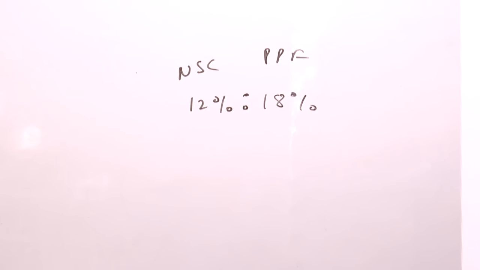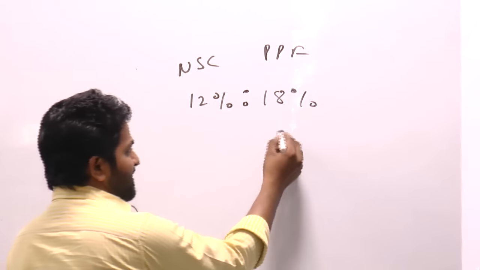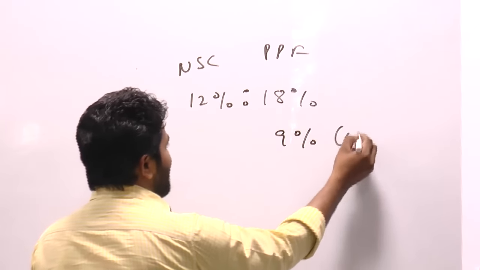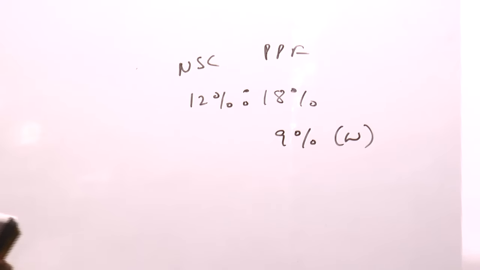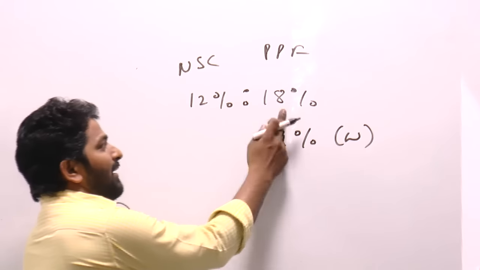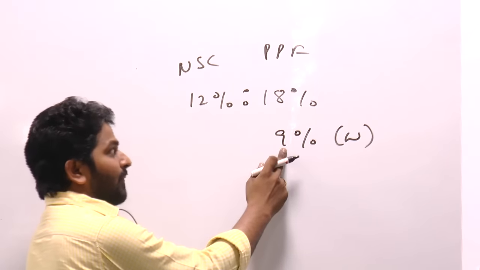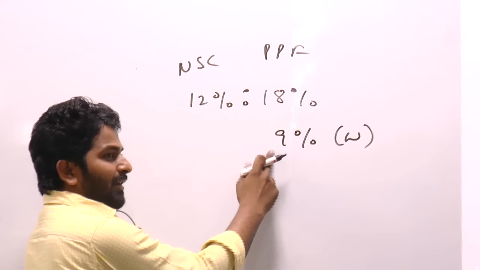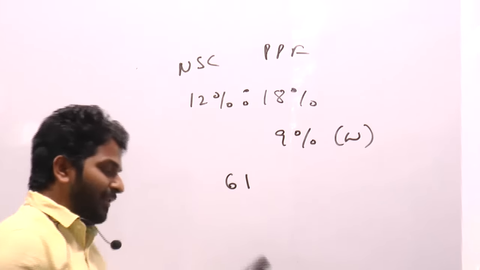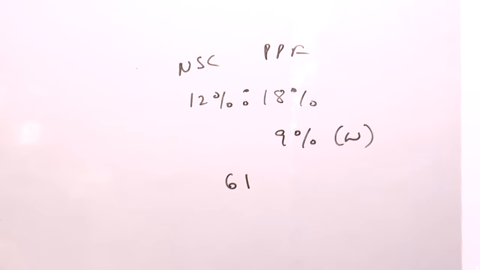And then he gave his wife half of the amount he invested in PPF. In the sense, half of this is 9%. 9% he gave to wife. Next, out of the remaining amount, he gave 20% as rent. Out of remaining amount, 20% is given as rent. So total 39 is over. Remaining is 61. Out of this, 20% given as rent.